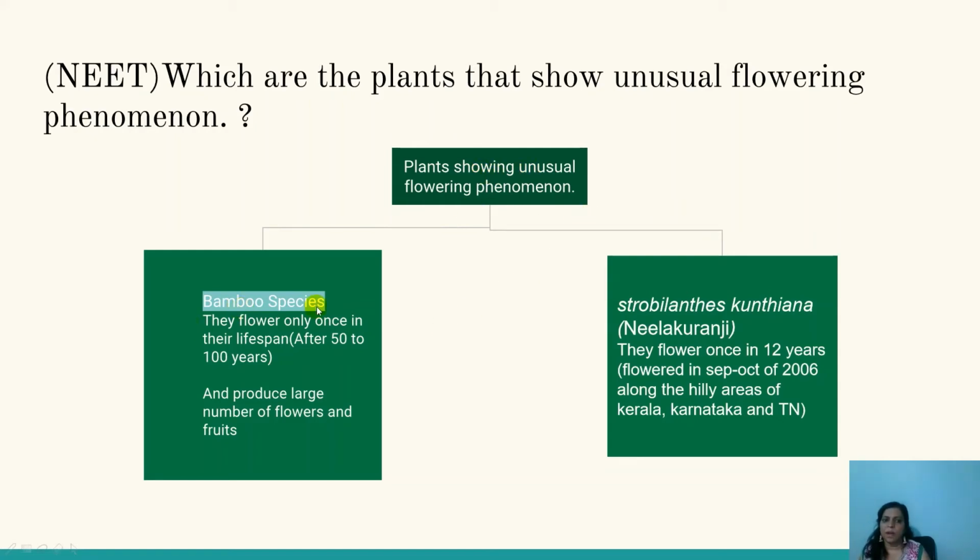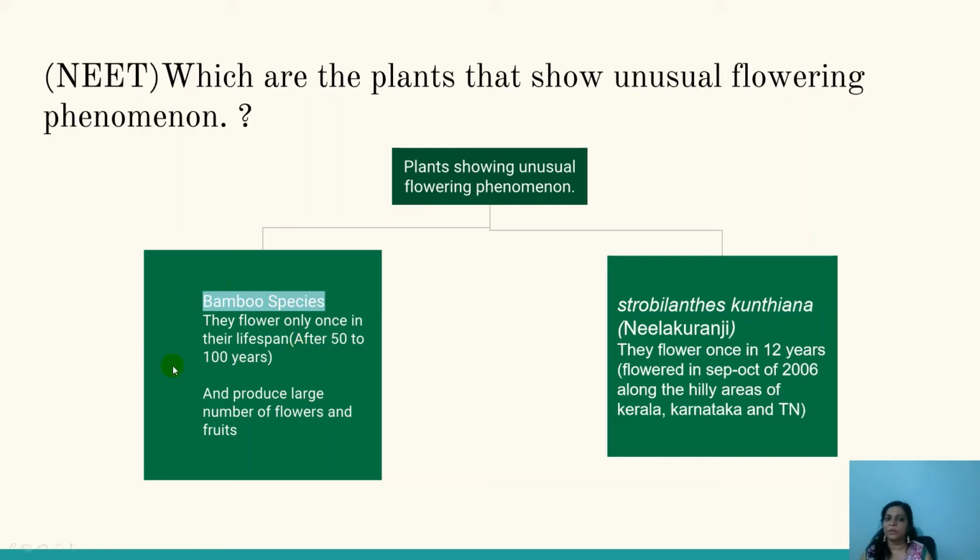Now, what about this bamboo species? The speciality about this bamboo species is that these bamboo plants will flower only once in their lifespan. That is, they will flower only once in 50 to 100 years. And one more interesting point to notice is that once it flowers after 50 to 100 years, after flowering, they just die off. Means their survival period is over. Once they have attained the matured phase or the reproductive phase, their survival period is over.